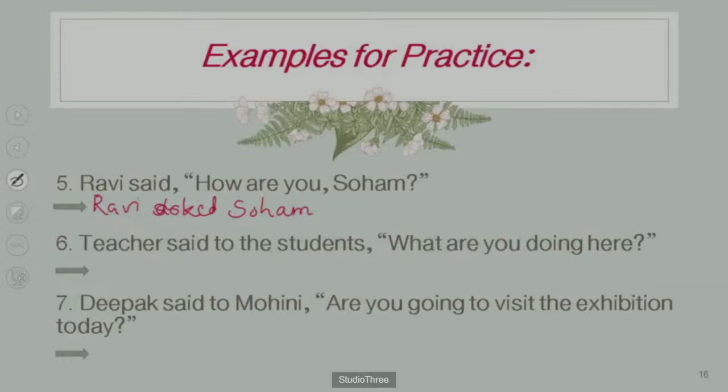What did Ravi ask Soham? Here, "how are you?" You see guys, the question is "how are you?" That means this is a WH question. So the same WH word should be used here as a conjunction. I am repeating this sentence again because there was some writing fault. Ravi asked Soham.